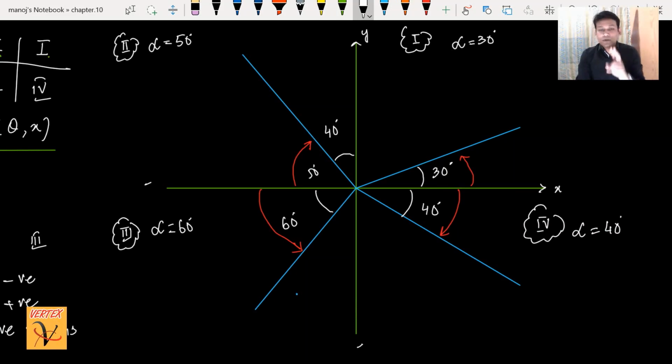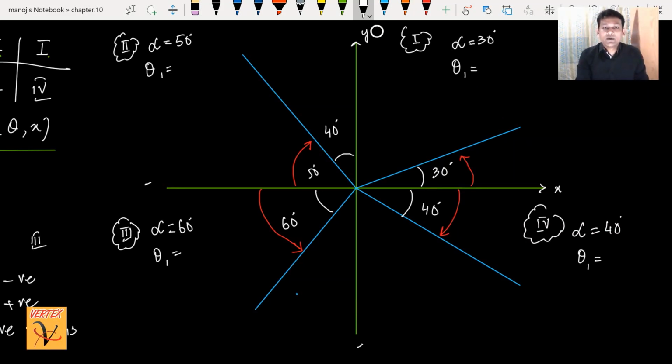There are two possibilities of general angle in the first quadrant, because I can move anti-clockwise and clockwise. First of all, I'm moving anti-clockwise. I'm writing theta 1 is anti-clockwise, in each quadrant. This is a very important example.